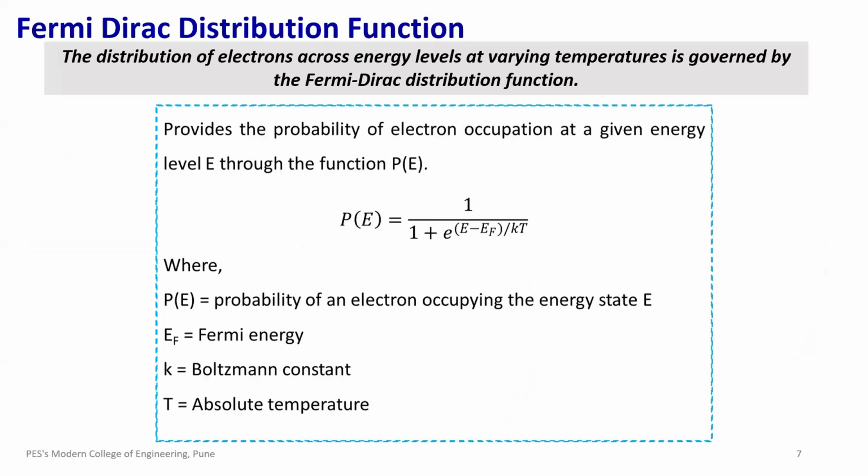The Fermi-Dirac distribution function tells us the probability that an electron state at energy E is occupied at temperature T. The formula is P(E) = 1 / (1 + e^((E − EF)/kT)), where P(E) is the probability of an electron occupying the energy state E, EF is the Fermi energy, Boltzmann constant is denoted by k, and T is the absolute temperature.